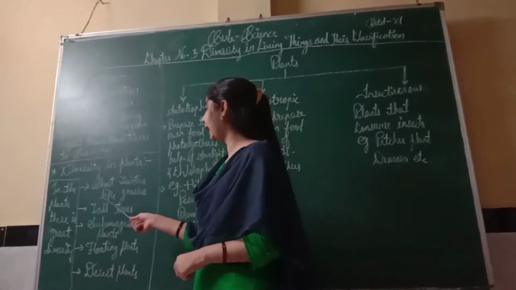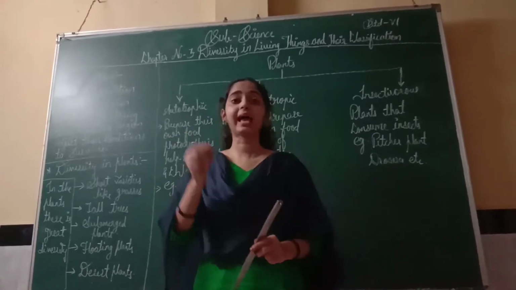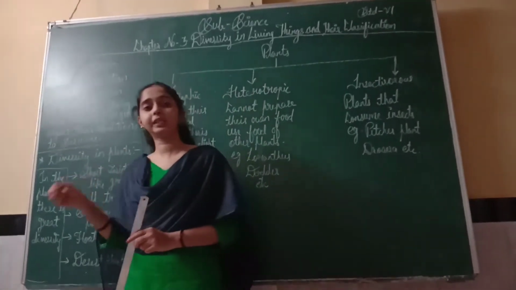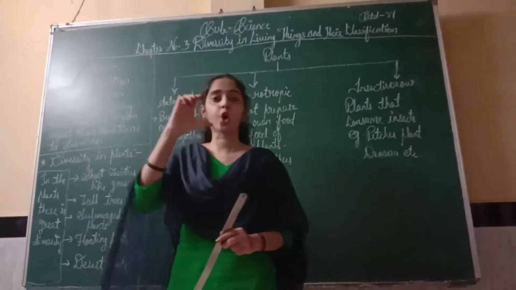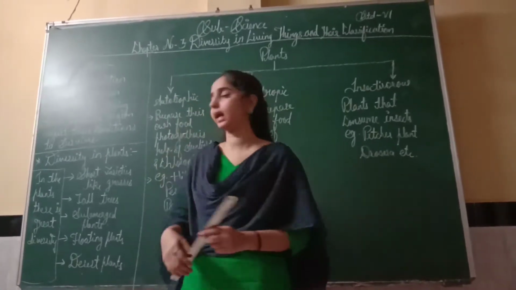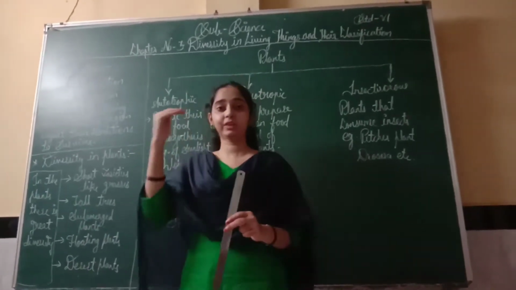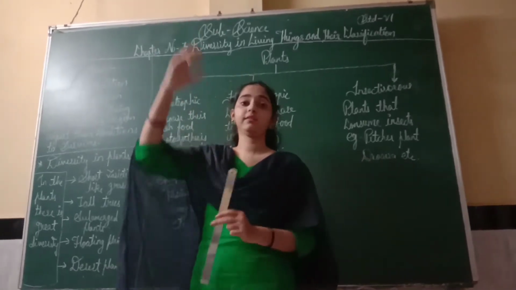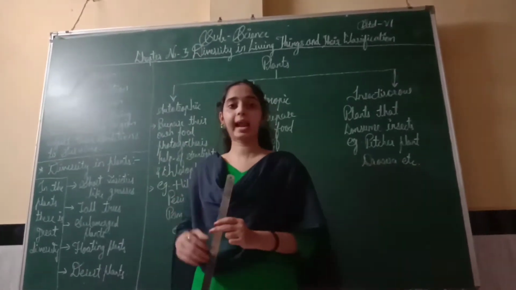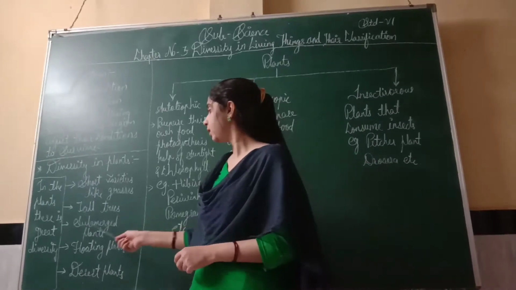Short varieties like grasses. We have grasses. Grass is also known as a plant, but it is very short in size. They are very small in size. Next is tall trees. Tall trees means trees which are long, very high from the ground. It is known as tall trees.